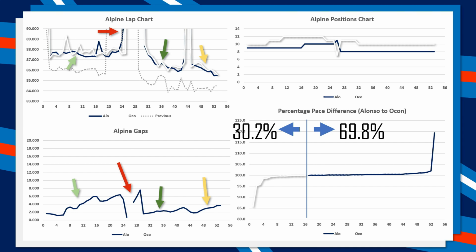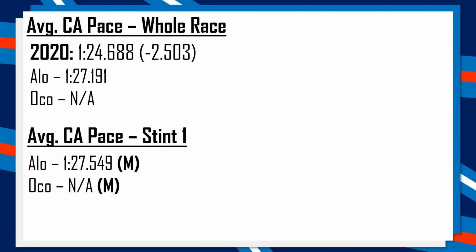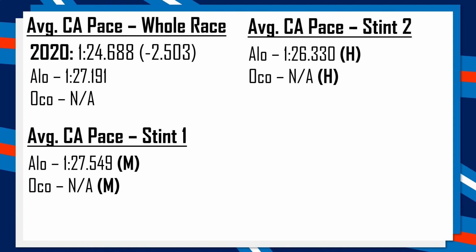But looking at the overall Alpine's lap times, we can see that compared to 2020, they have lost just that little bit more than Aston Martin, by just 20 milliseconds. Which is why both Alpine and Aston Martin didn't have very good races in Italy. And unfortunately for Esteban Ocon, he didn't set any clean air laps in this race, so for stint number 1, there are no comparisons to make, and neither are there for stint number 2.